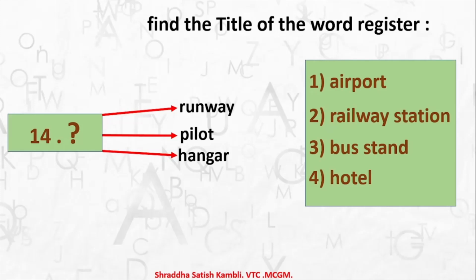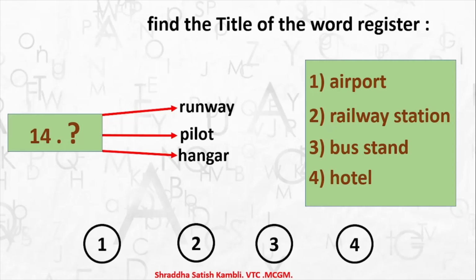So will you find a runway at an airport or a railway station or a bus stand or a hotel? Will you find a pilot at a bus stand, a railway station, airport or hotel? So let's see which the correct answer will be. Will it be 1, 2, 3 or 4? It will be option number 1, airport, because airport is the place where planes land and they take off.